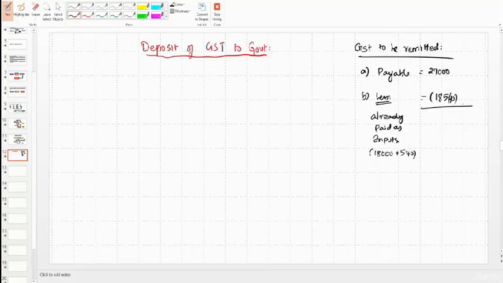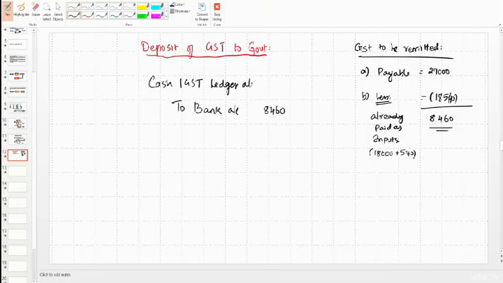18,540. So the balance amount is payable, which works out to 8,460. Okay. So this is what should be paid to the government account. To that extent, we will credit bank account 8,460, and debit will go to cash IGST ledger account 8,460. Right? Fine.